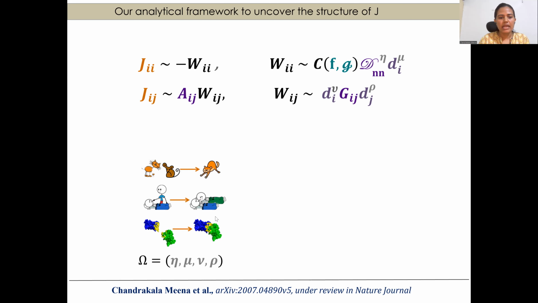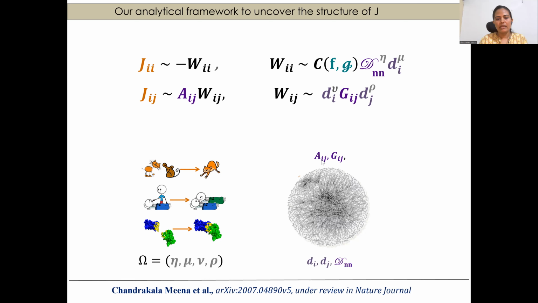This parameter is completely dependent on the interaction mechanisms, while the weighted degree and average nearest neighbor degree depend on the network structure.